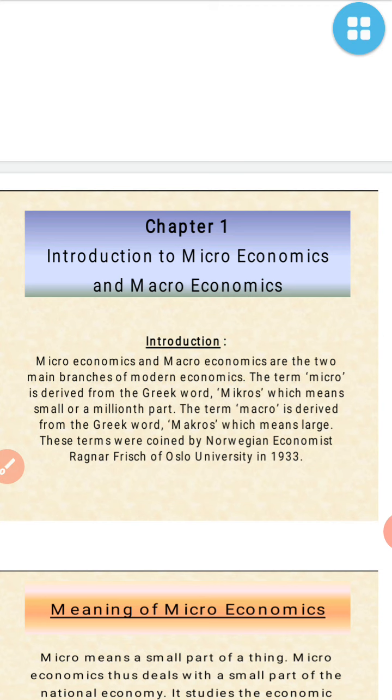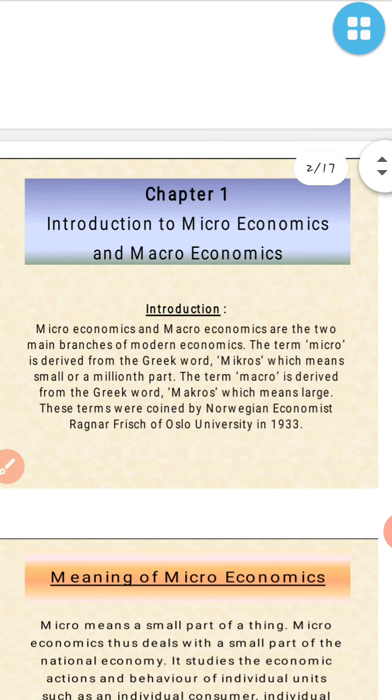Once again, micro means small things. In economics, we use small parts, small things, as micro. And macro, in short, is the big industrial part. We have to keep in mind that micro and macro are two different words and they state two different meanings.